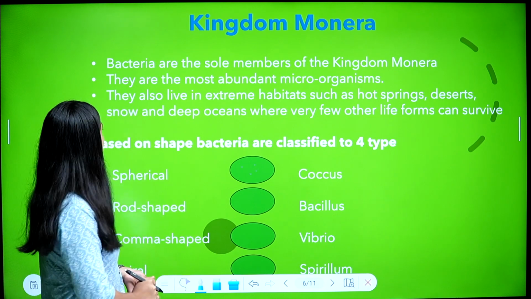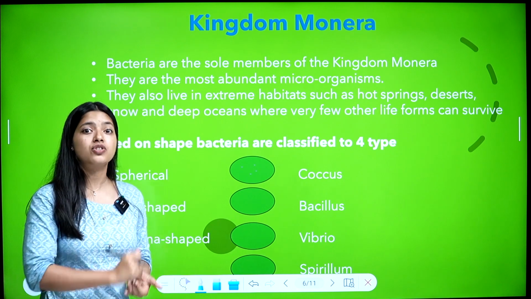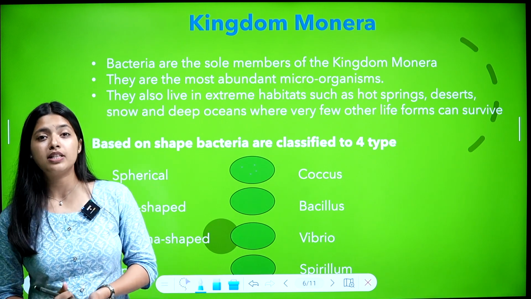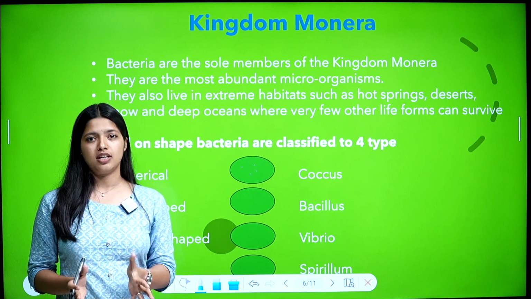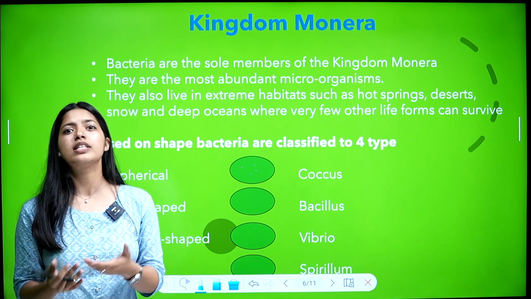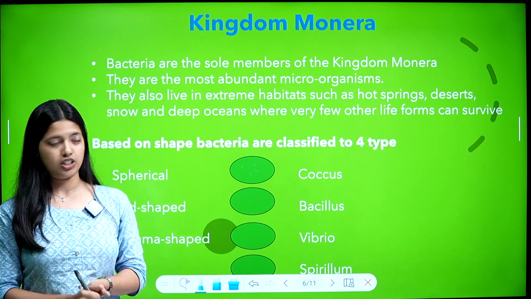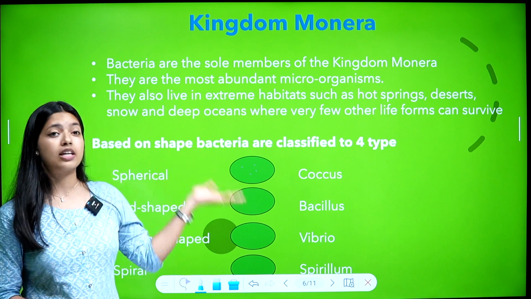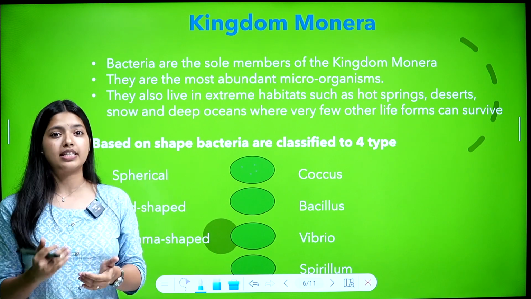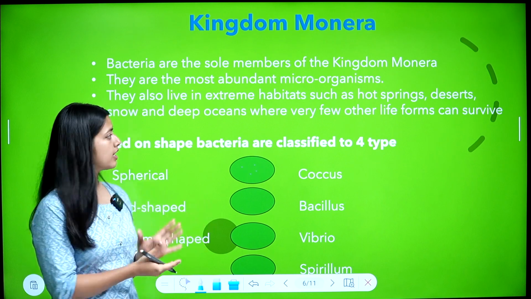They also live in extreme habitats. Extreme habitats means very harsh conditions. It will be very hard for an organism to live in such conditions. But some bacteria can survive in such harsh conditions. They come under this kingdom.